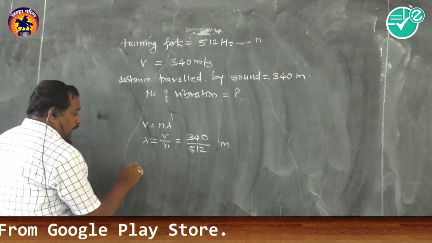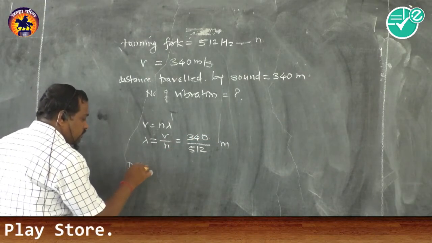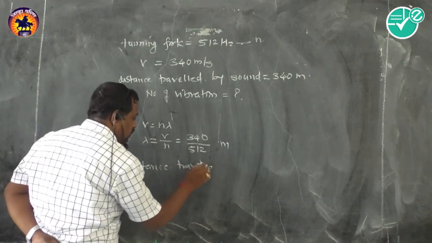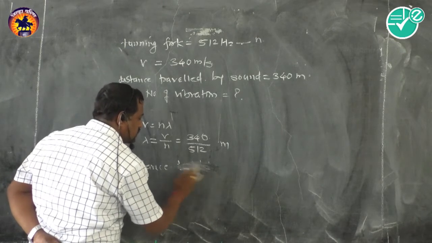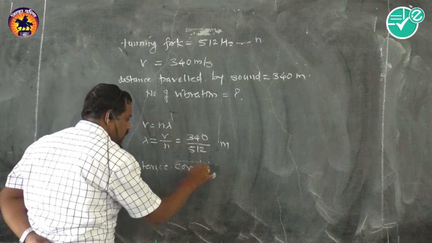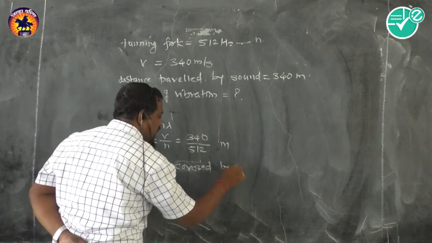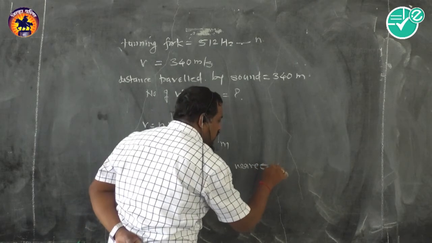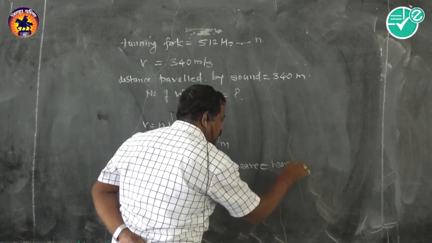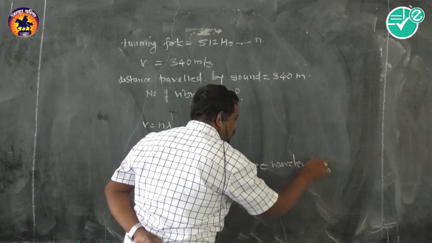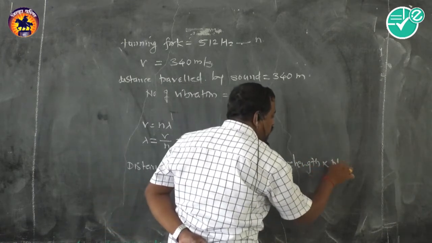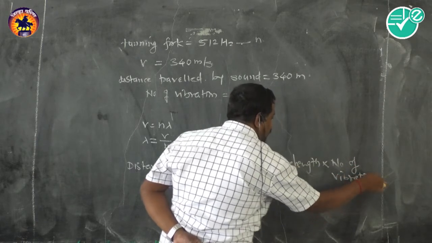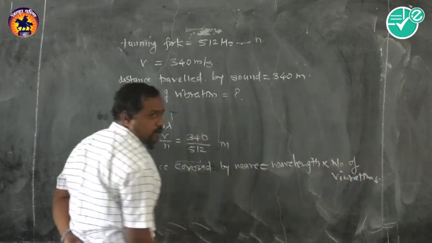Now see, as we know, we have the distance traveled, the distance covered by the wave. What kind of distance is it? That is the wavelength multiplied by the number of vibrations. The number of vibrations of the tuning fork is asked.